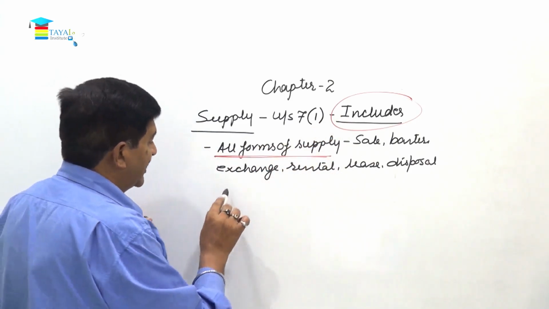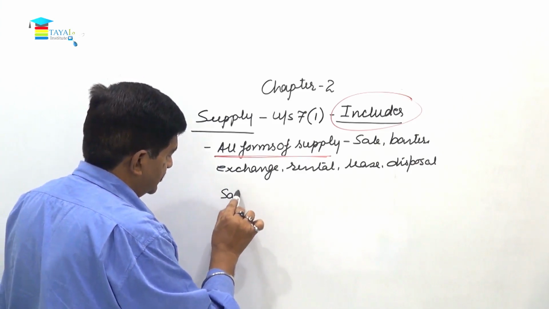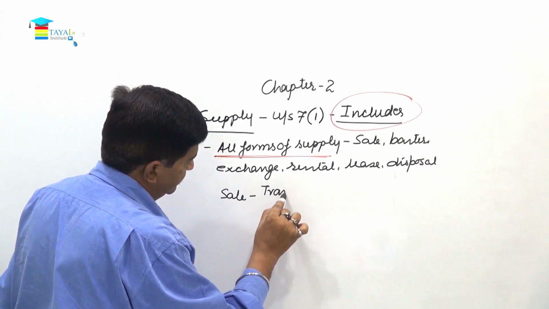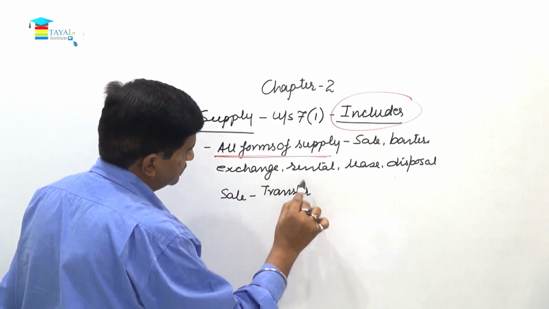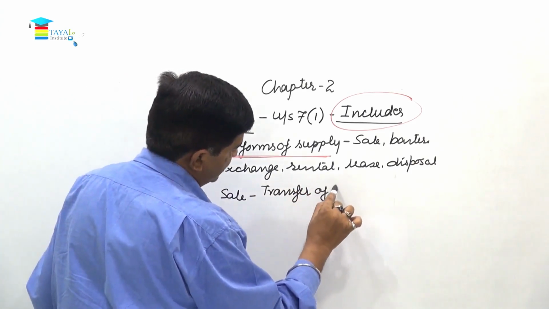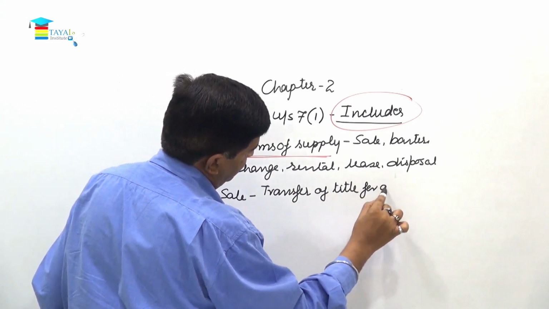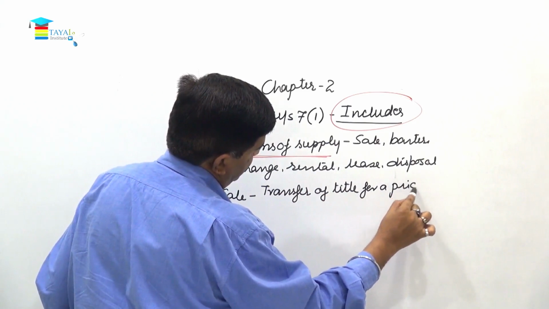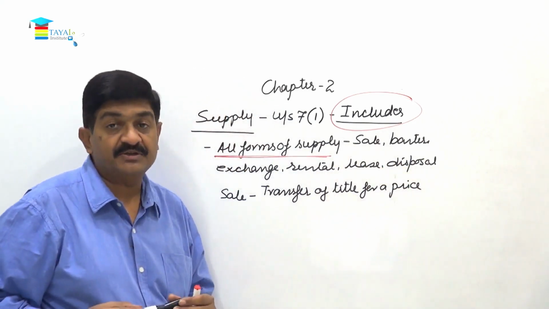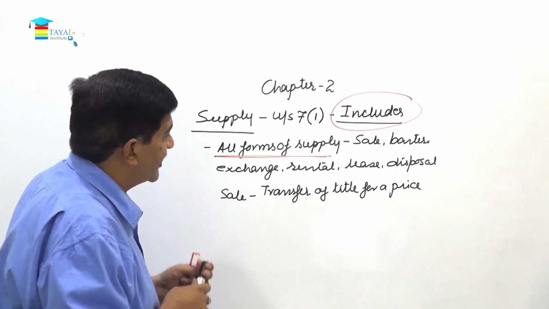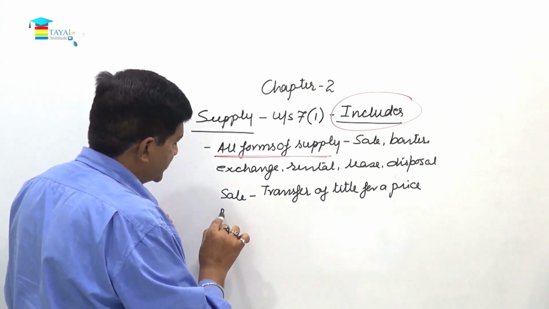Now what do you call a sale? Sale, in a nutshell, is transfer of title for a price. I am not writing for consideration, this is for a price, and price is consideration expressed in terms of money. What is barter or exchange?